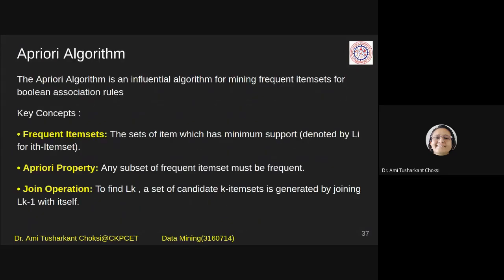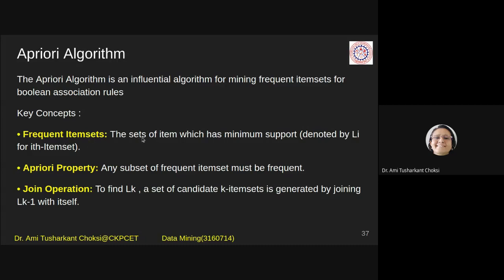So now we want to know about the Apriori algorithm. The Apriori algorithm is an influential algorithm for mining frequent item sets for Boolean association rules. Key concepts: frequent item sets.